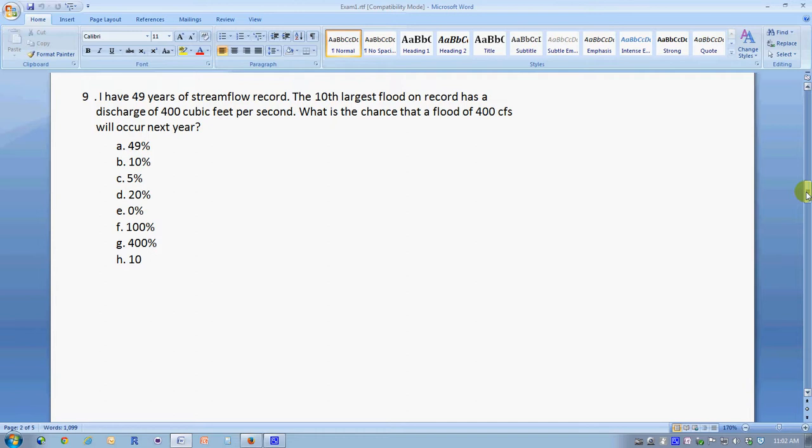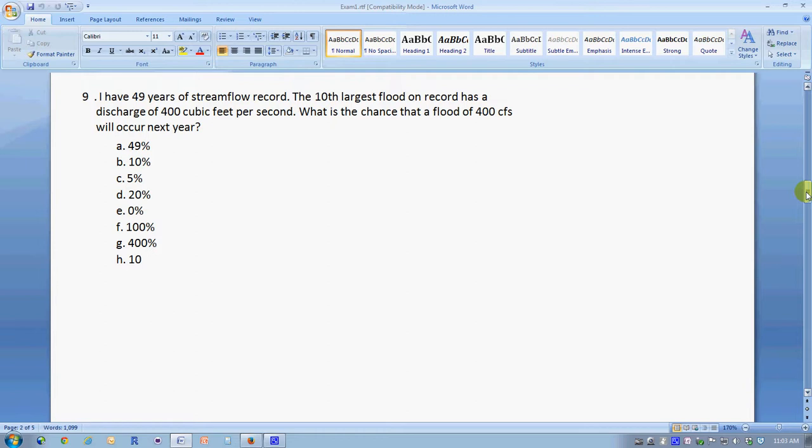So n plus 1 in this case is 49 plus 1, which is 50. So the numerator in our computation is always going to be 50. In order to find the recurrence interval of the 10th largest storm, we divide 50 by 10 and get 5.